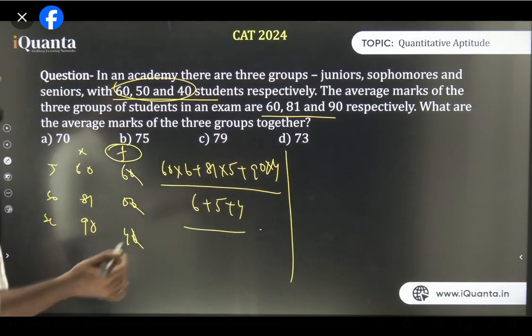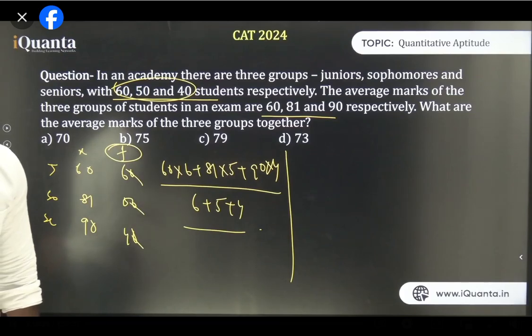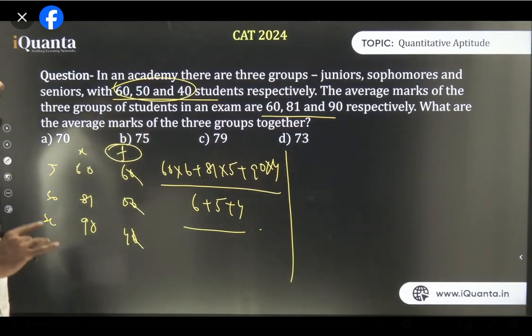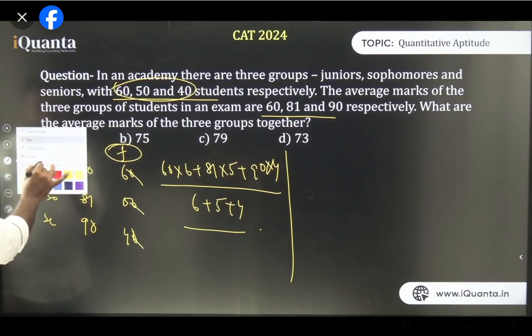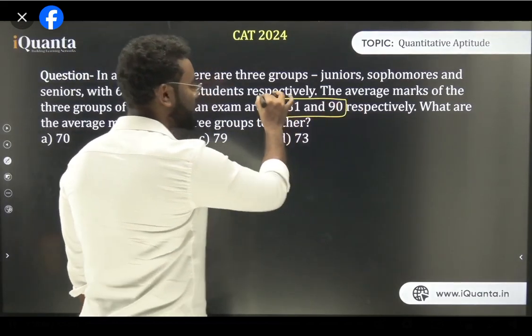The second case, in case of 60, 81 and 90, let's say the question is just the reverse of it. These are easy, that's why I'm starting with the basics. We will have the CAT level questions, obviously, as you have seen the average CAT level questions also. Now it is weighted average, so we need to understand the basics of weighted average first.